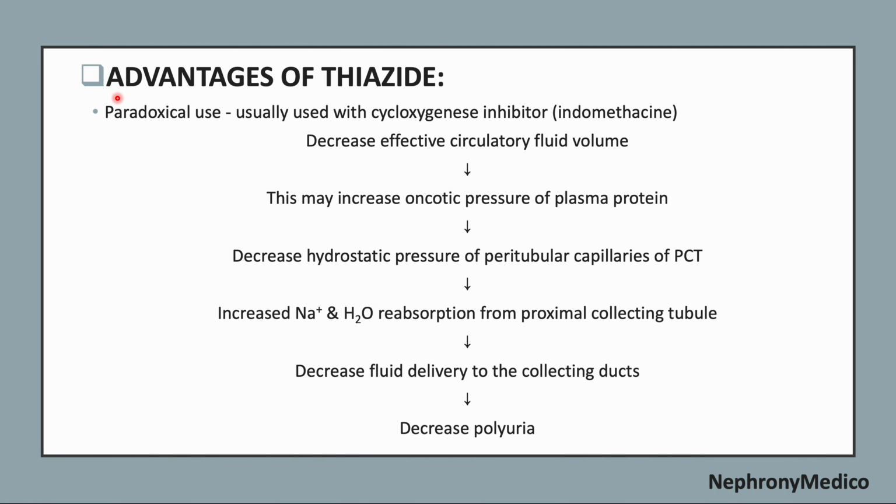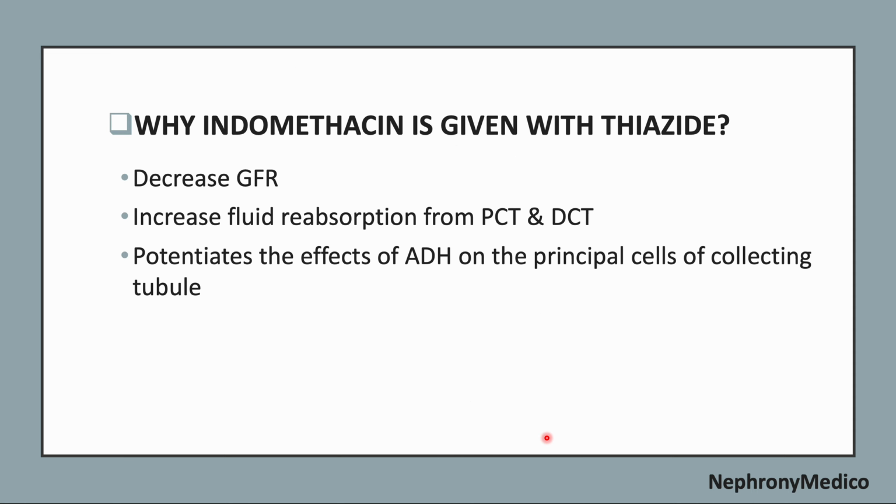Now, advantages of the thiazide also include the paradoxical use, which means it is usually used with a cyclooxygenase inhibitor, which is indomethacin. It decreases the effective circulatory fluid volume, which may increase the oncotic pressure of the plasma protein and decrease the hydrostatic pressure of the peritubular capillaries of the PCT. There is increased sodium and water reabsorption from the proximal tubule, and there is decreased fluid delivery to the collecting ducts, and there is decreased polyuria.